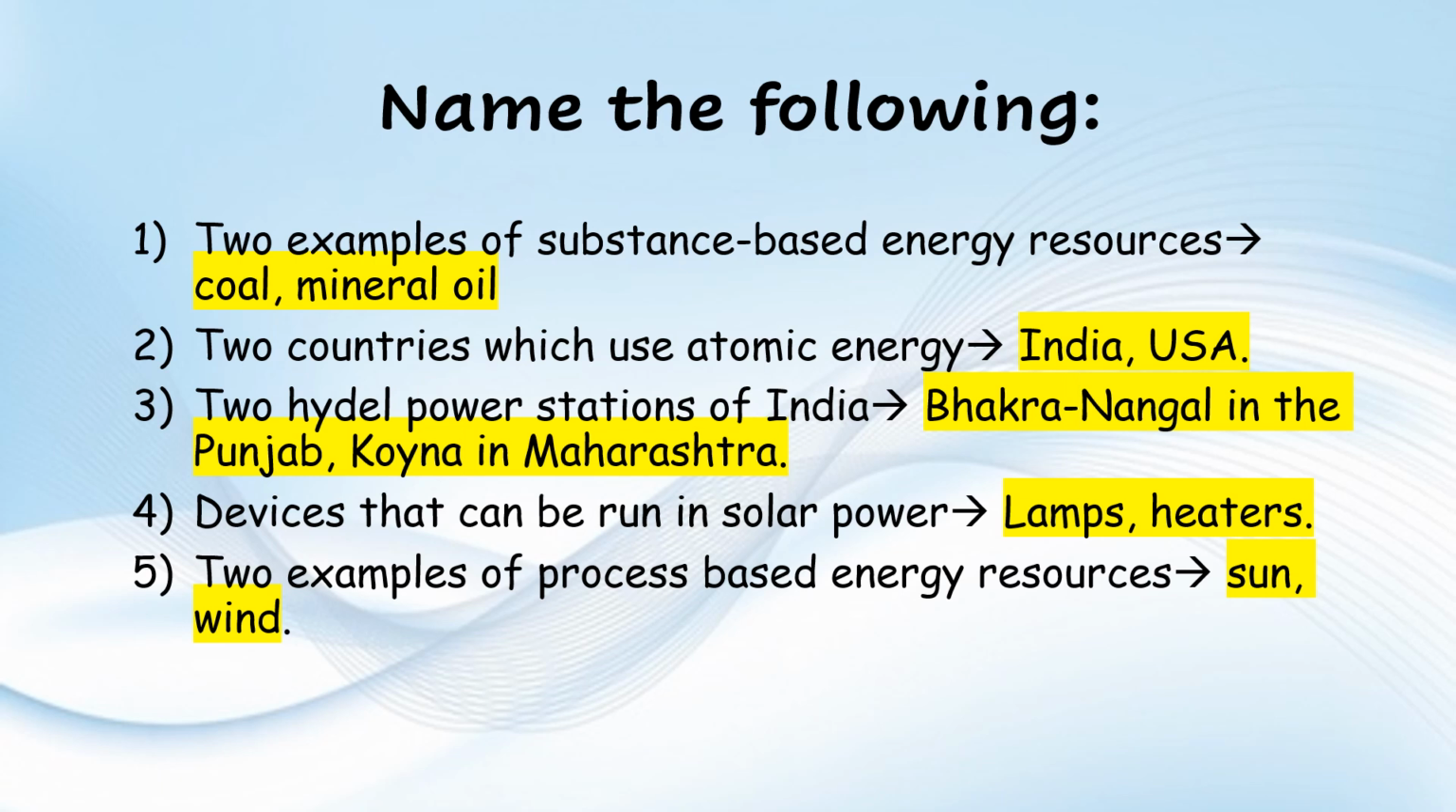Two examples of substance based energy resources, coal and mineral oil. Two countries which use atomic energy, India, USA. Two hydropower stations of India, Bhakra Nangal in Punjab, Koyna in Maharashtra. Devices that can be run on solar power, lamps, heaters. Two examples of process based energy resources, sun, wind.